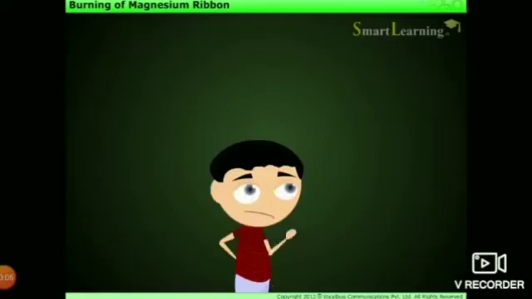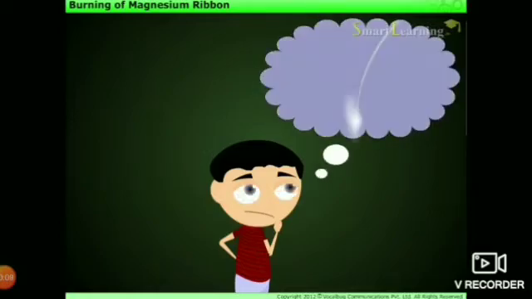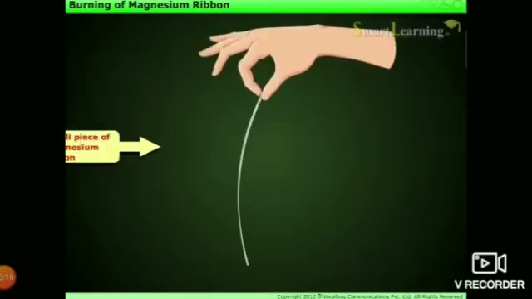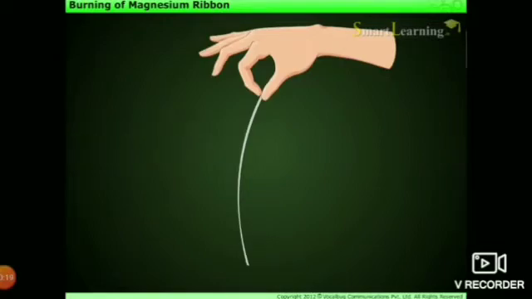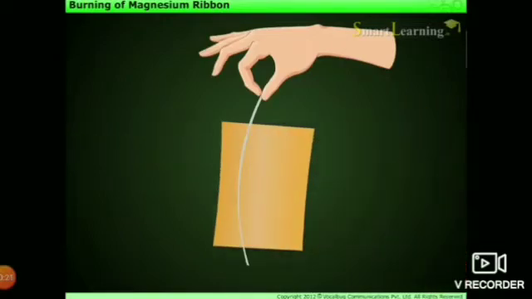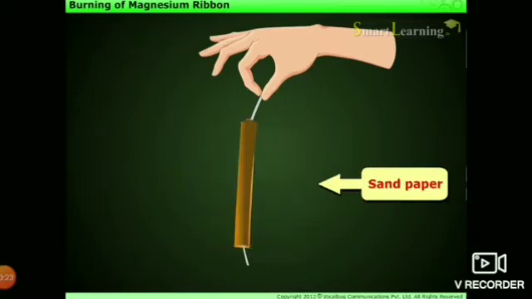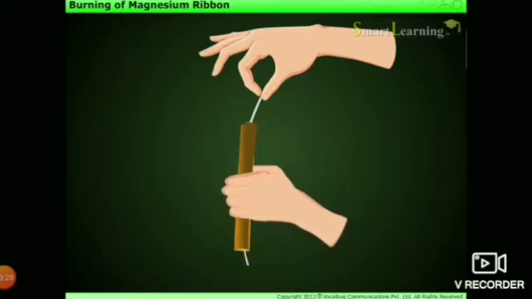In this session, we are going to learn about the burning of magnesium ribbon. Magnesium is an example of a metal. When a metal reacts with oxygen, what will happen? That's what we are going to discuss in this session. Take a small piece of magnesium. Clean it with a sandpaper.